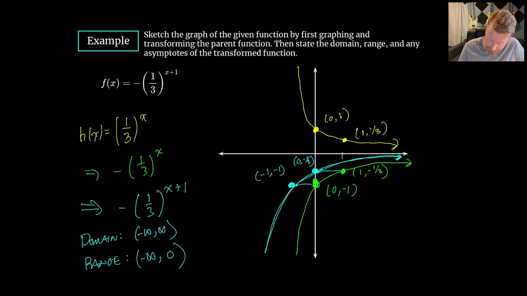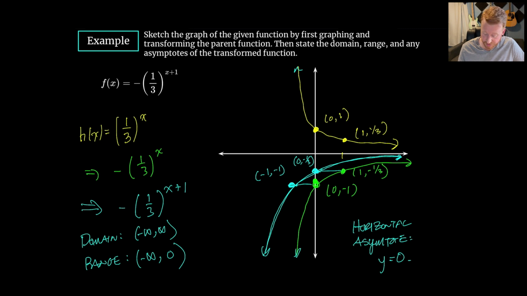We have a horizontal asymptote at the line y equals 0. And there are no vertical asymptotes. So I know that these things are shooting off, and they look like they're getting asymptotically close, but they're not. They're just growing without bound in the negative direction. So yeah, there we go. There is a quick sketch with all of the details there.